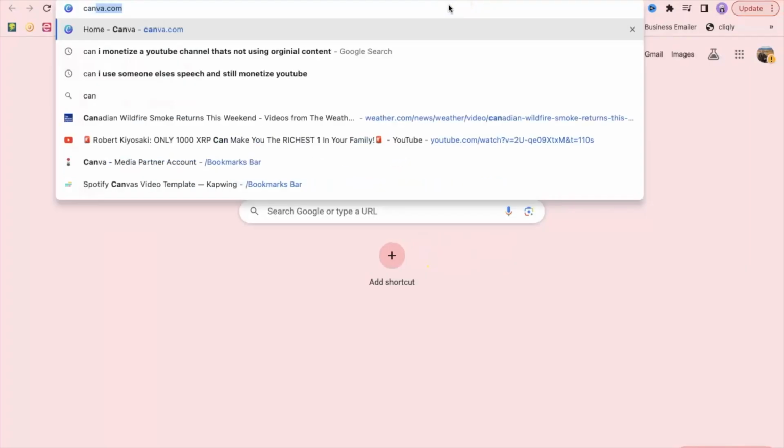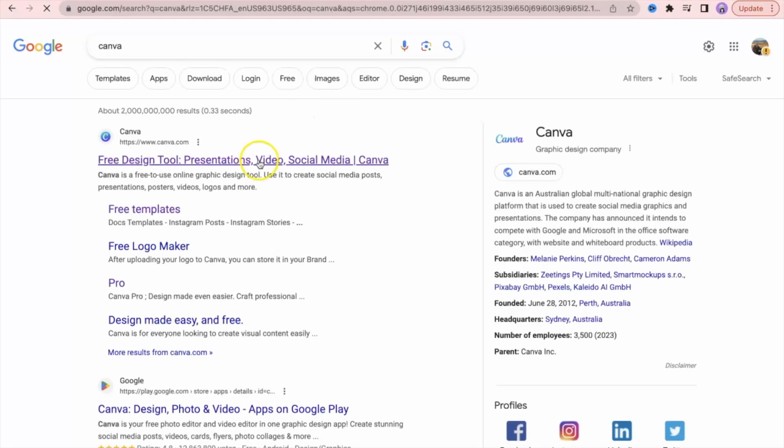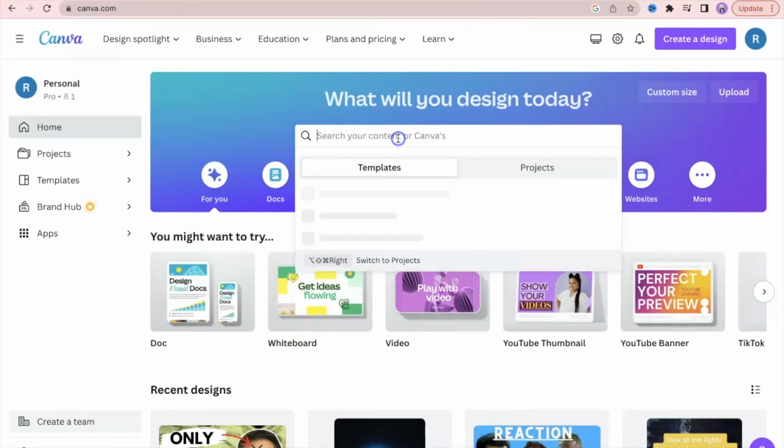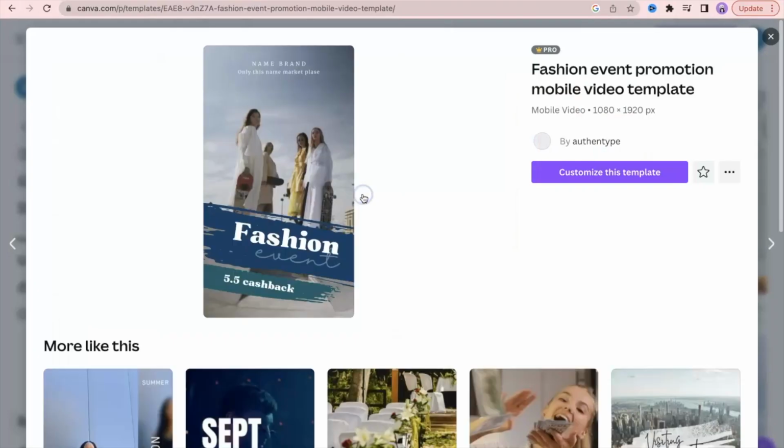Okay, so the next tool we're going to use is Canva. Go into Google search and type in Canva. Click on this first link and you'll be prompted to sign up. Here I'm already signed into my account. Just sign up and you'll have access to this. Now from the home tab, search for mobile video. Select one of these templates and click customize this template.